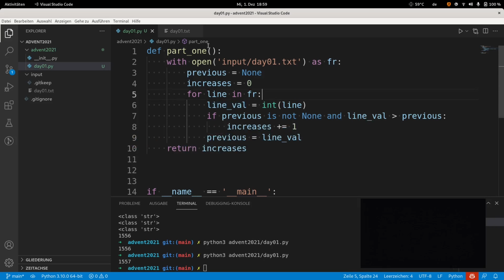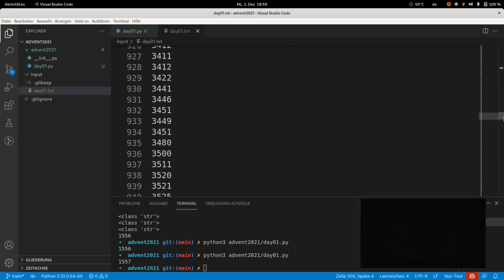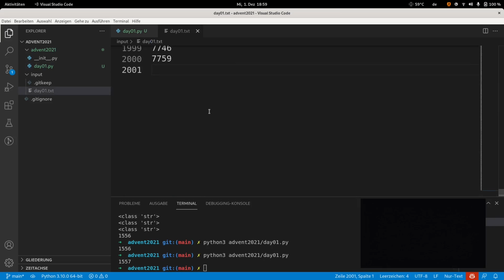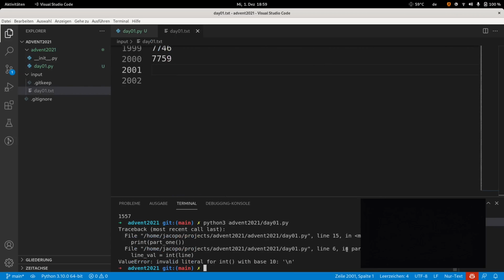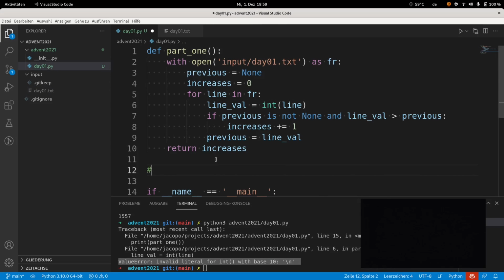Also, there is another small problem you may encounter, which is what happens if you have empty lines in the file. If you have an empty line like this and you run the code, you will get an error. This error, invalid literal for int with base 10 \n, is telling you something a bit cryptic, but actually very common if you are used to programming. So let's try to parse it and decode what Python is trying to communicate to us.